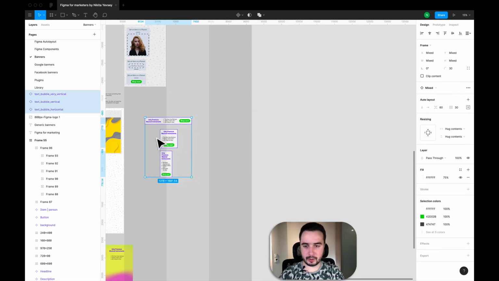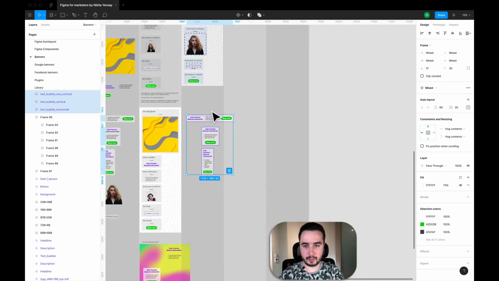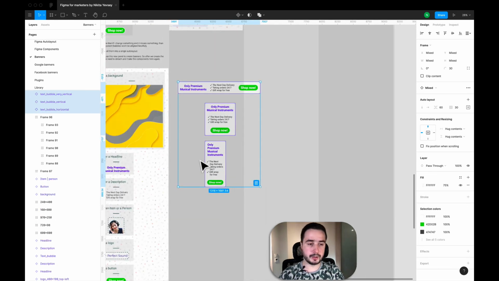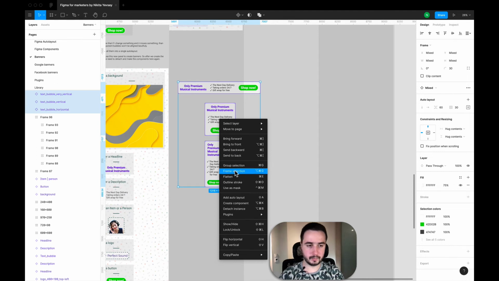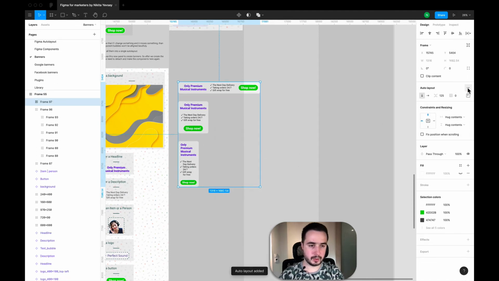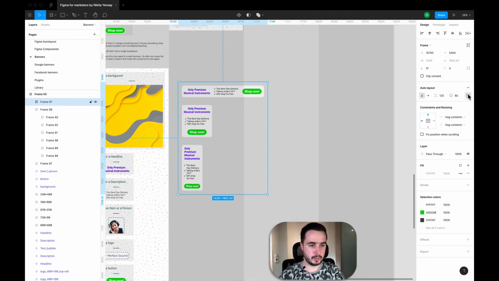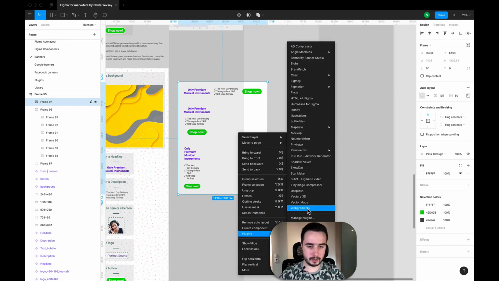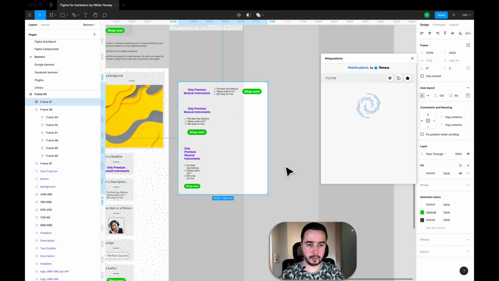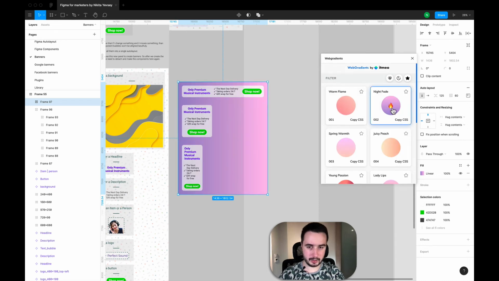And now let's imagine that we just created these bubbles from our components. So in this case, I will frame this selection and make another control panel for them using auto layout, using padding, using filling. Let's say that we will use some gradient. We will cover these plugins later.